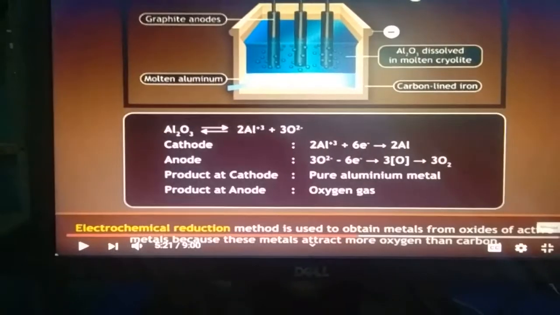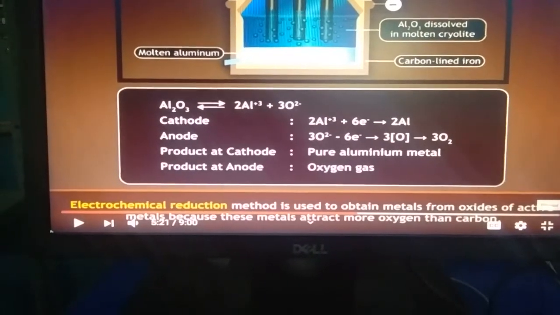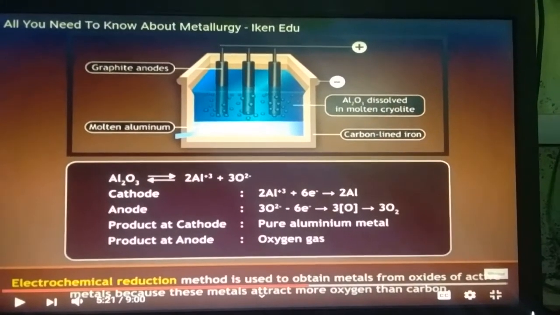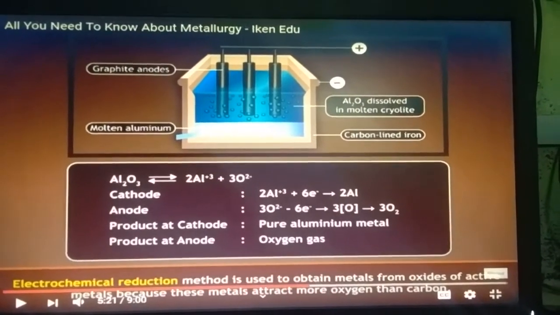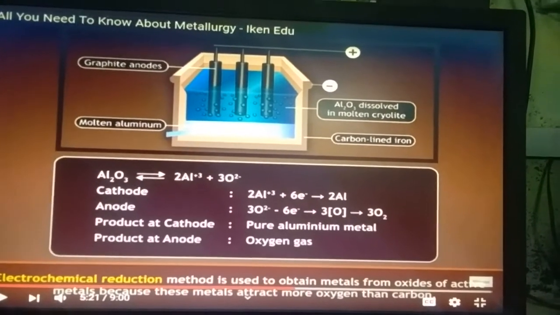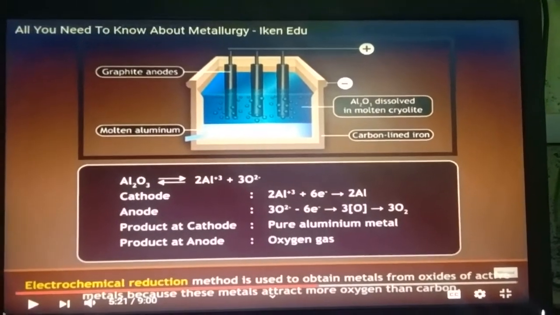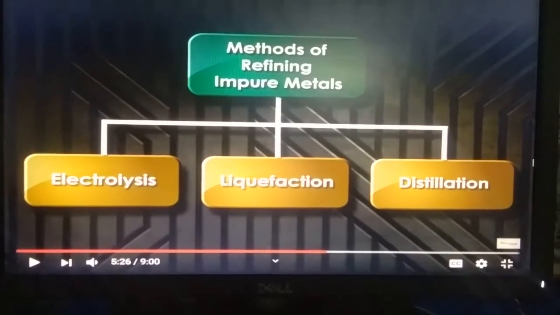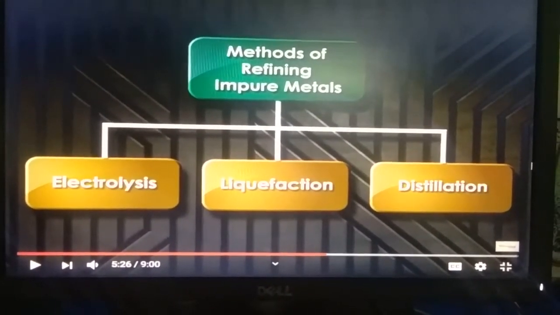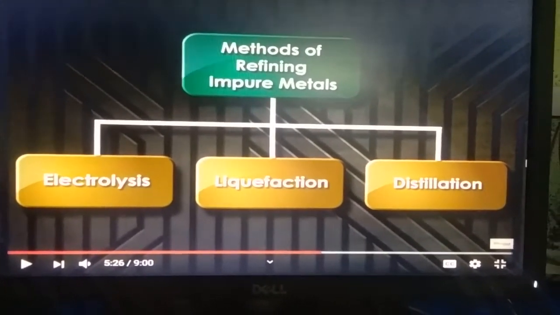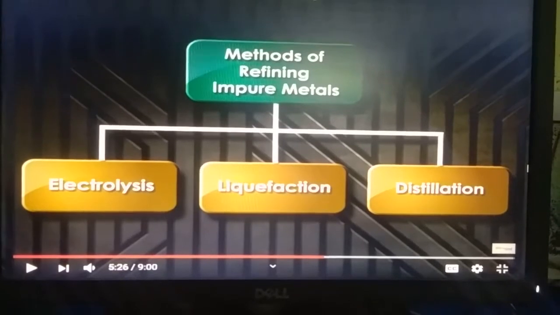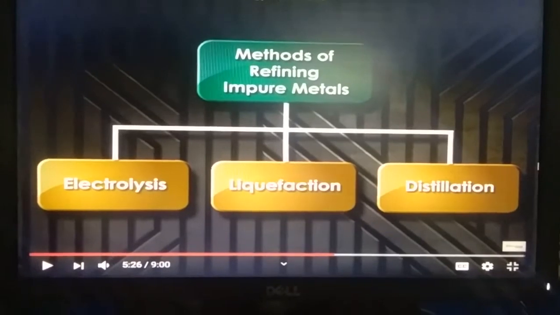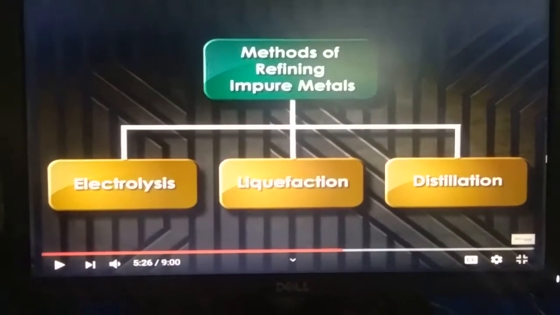Electrochemical reduction method is used to obtain metals from oxides of active metals, because these metals attract more oxygen than carbon. Now, after reduction of aluminium oxide into pure aluminium, methods of refining are used to obtain pure metals from their impure metals. There are three methods: the electrolysis method, liquefaction method, and distillation method.